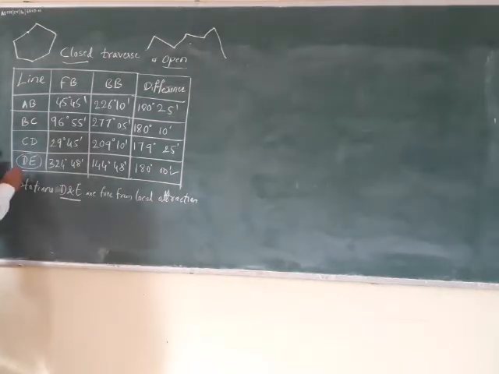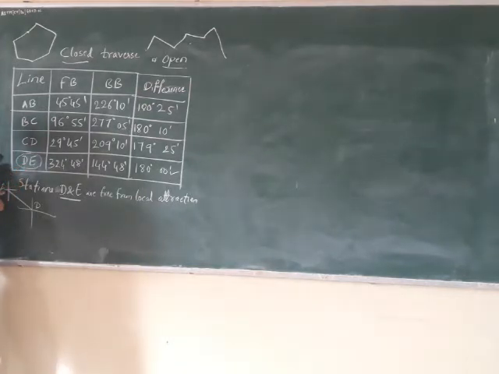So if I am having line DE, 324 means somewhere here. This is D and this is E. Fore bearing of line DE is measured from station D, right? And back bearing of line DE is measured from station E.